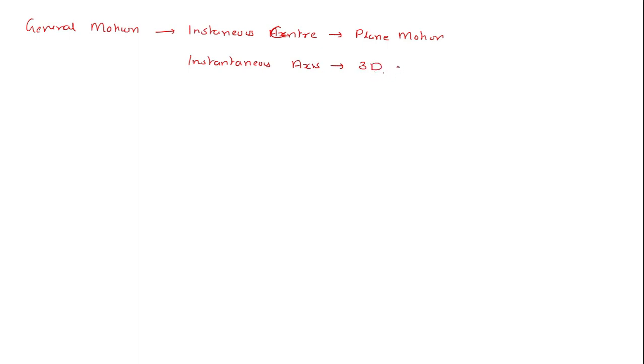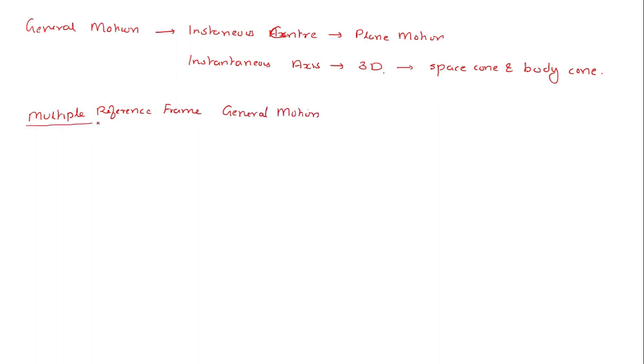In this concept we also studied the space cone and body cone. Then we used multiple reference frames for studying the general motion, in which I said there were two cases.